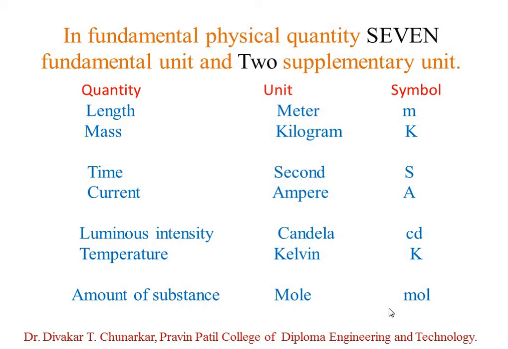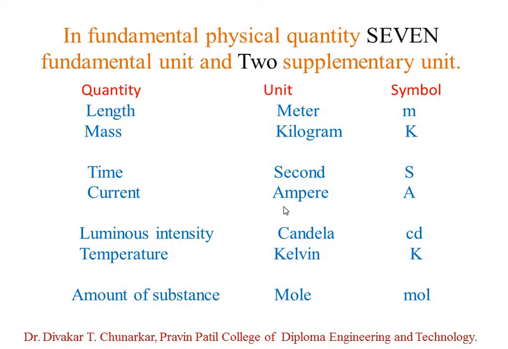Keep in mind, this question arises in your online examination: blank fundamental units and blank supplementary units. So remember: 7 is fundamental quantity, therefore 7 are fundamental units and 2 are supplementary units. Only 2 are supplementary units.